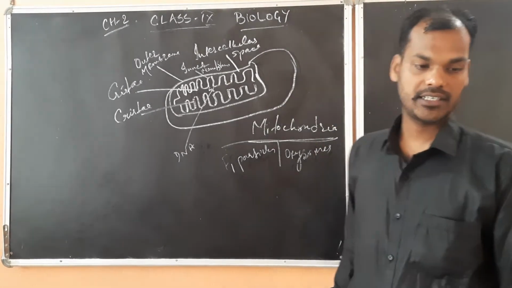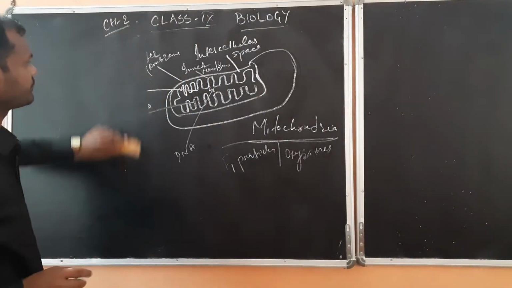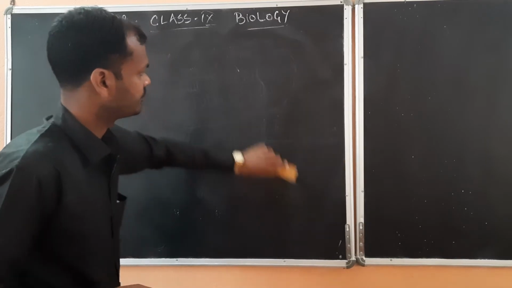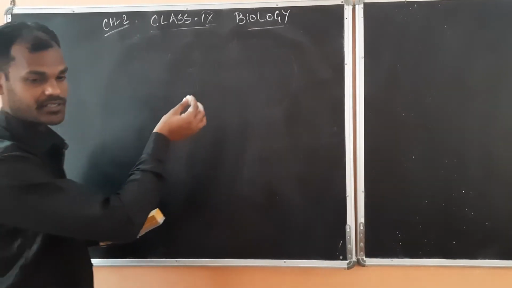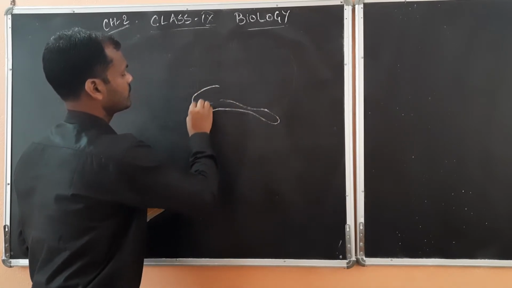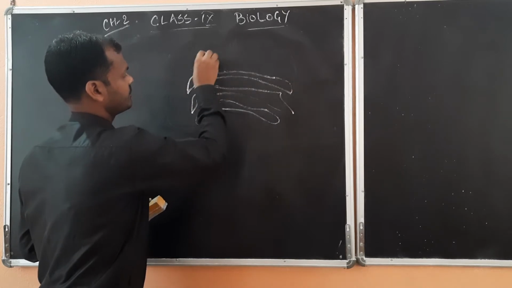Now we will see another type of organelle, that is your Golgi body. Its structure looks somewhat like this.